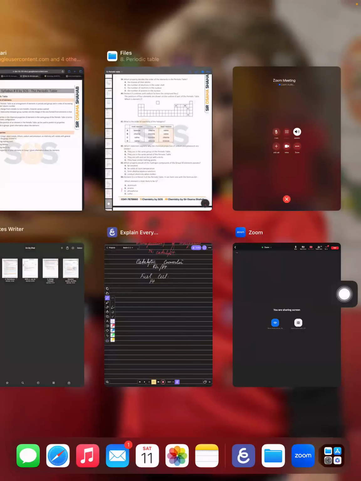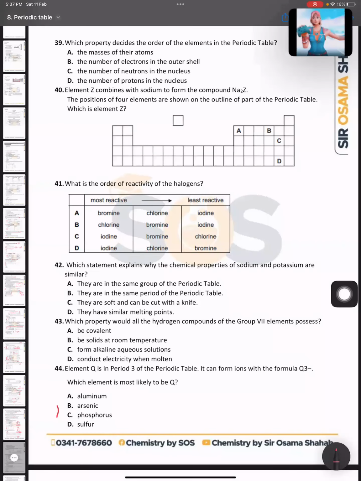Hafsa, can you please answer me MCQ number 39, beta? The number of protons in the nucleus. Okay, so which property decides the order of the elements in the periodic table? Definitely the number of protons in the nucleus, because it defines the proton number. Very good, beta. Very good.